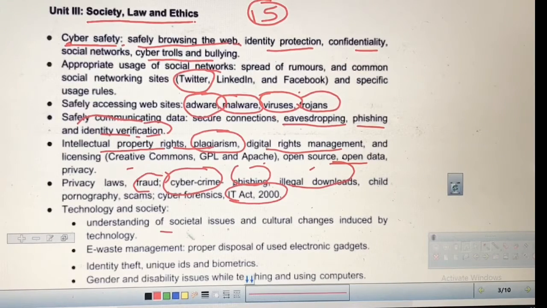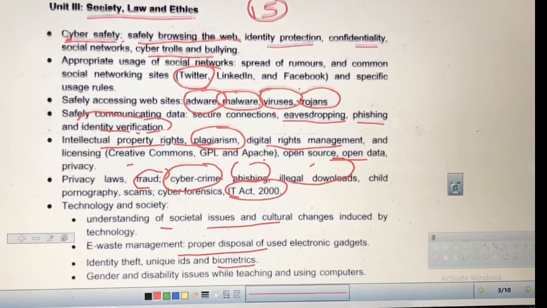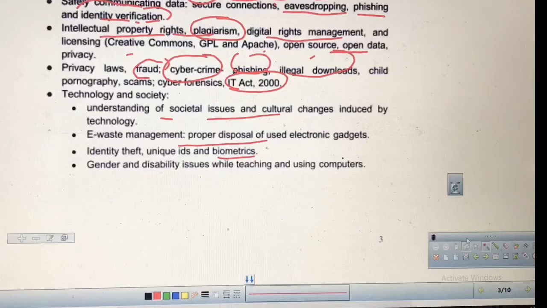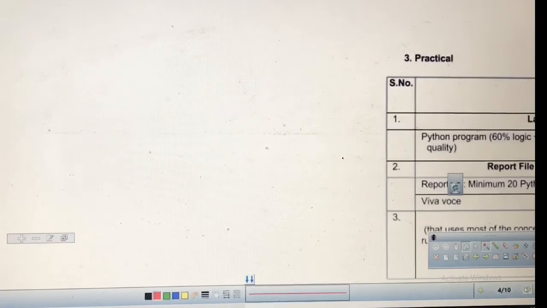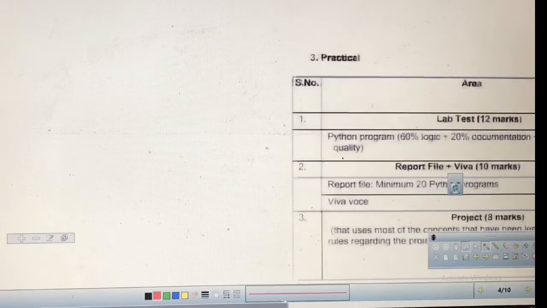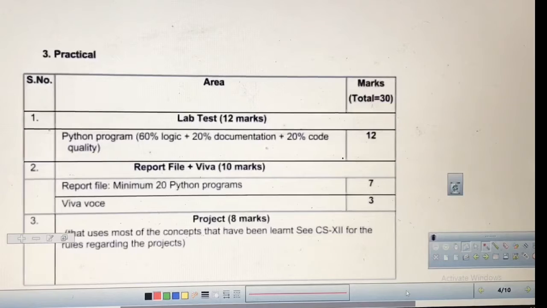After that, understanding social issues, then e-waste management we will study, and after that biometrics, all these things. So these are the theoretical parts we will study. These three chapters are there in the theoretical part of your 11th class curriculum. And after that, let us now see the practical part also. What is the weightage and what is the distribution of practical?